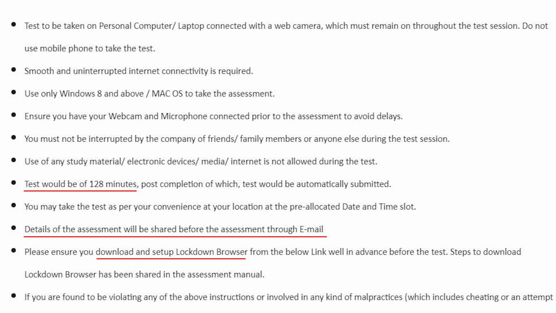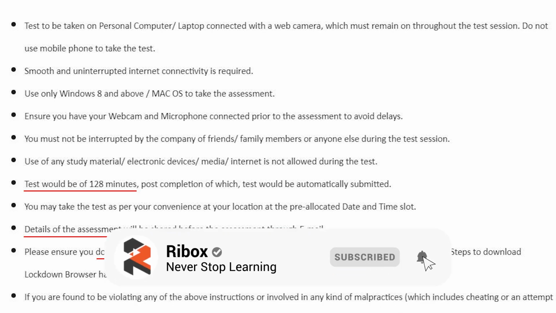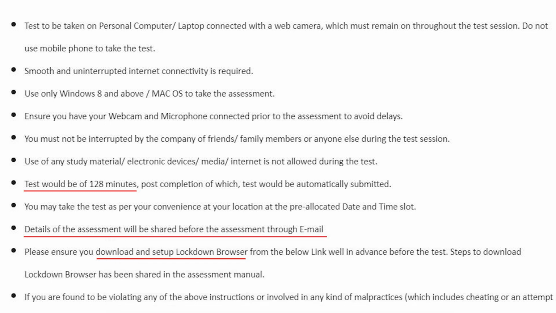If you are found to be violating any of the above instructions or involved in any kind of malpractices, which includes cheating or an attempt to cheat, you will be disqualified from the test and the test is just over. So don't try to do any kind of malpractices in the test.